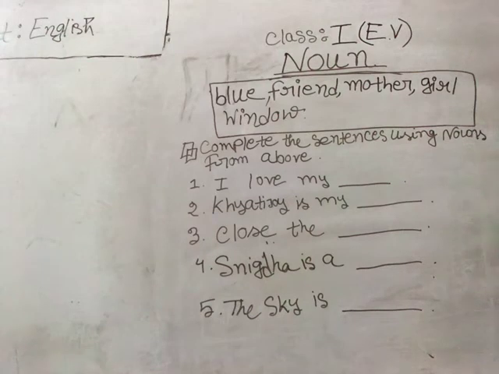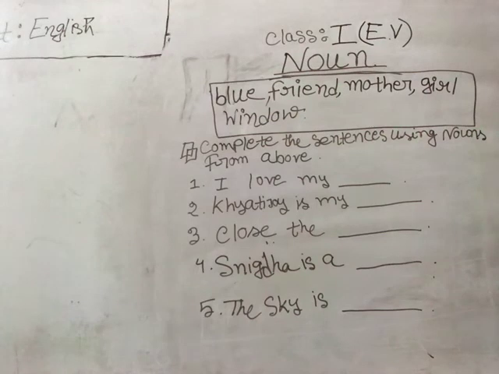Moving on with number one: I love my dash. Here you can see a gap just after my. So I love my, till then what can you understand? What should be the right one here? Blue? I love my blue? No, it can never be. I love my friend? Yes, it can be, but let us see some more options.